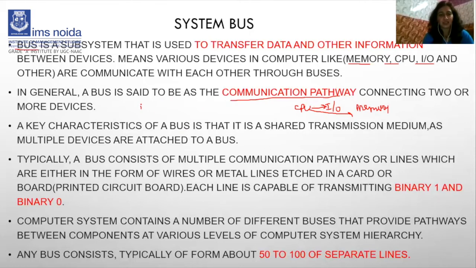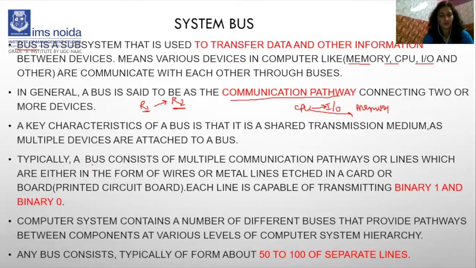Or we can say that if there are lots of registers, suppose register 1 wants to send information to register 2. Register 1 can be an accumulator register or program counter register or any other register, and register 2, for example, is the address register. If any register wants to send information to another register, the system must require a bus. Without a bus, communication is not possible in the architecture, right?